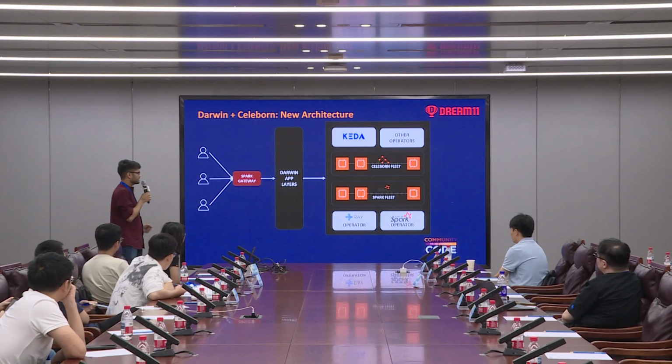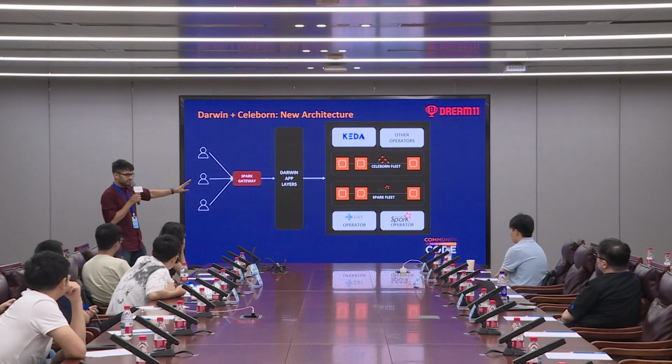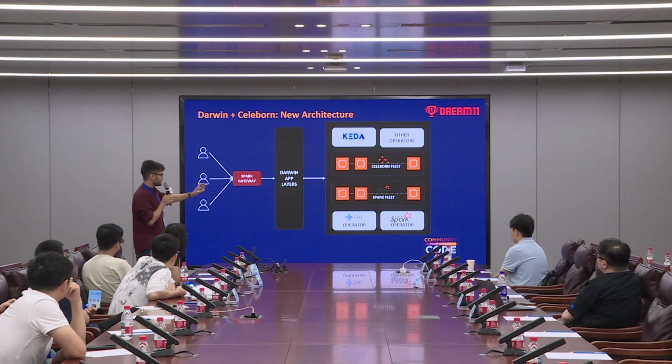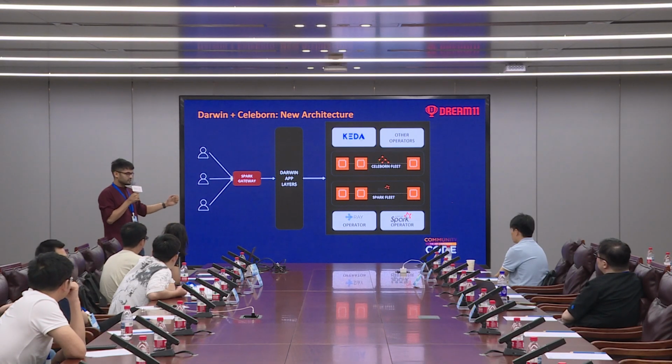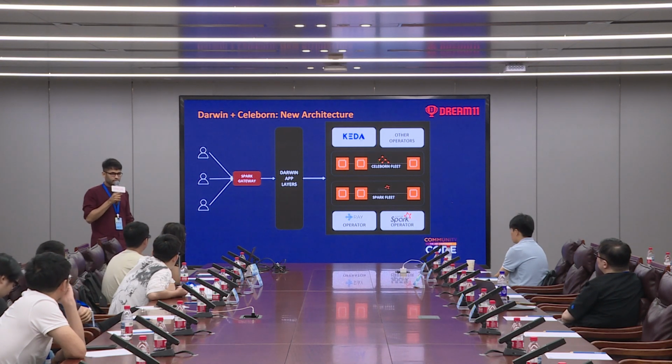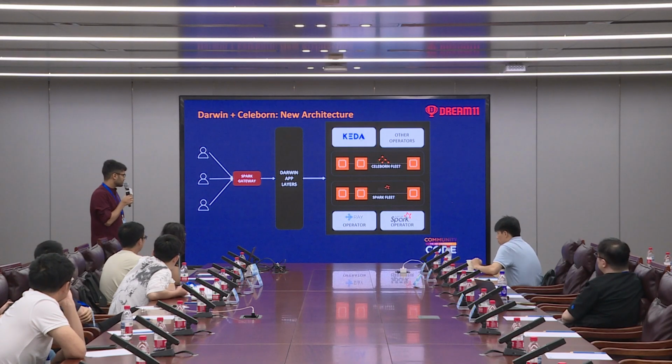And if you look at the last box very carefully, you'll notice that there's a separate fleet for Spark workers and a separate fleet for Celeborn workers, ensuring that the compute node and the shuffle node are separated and decoupled, making us much more resilient to Spot node losses and even executor losses in the case of Spark.